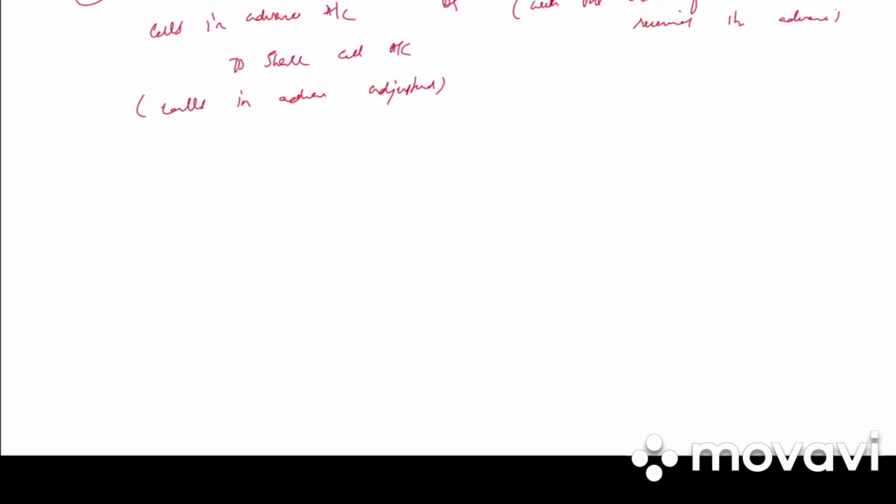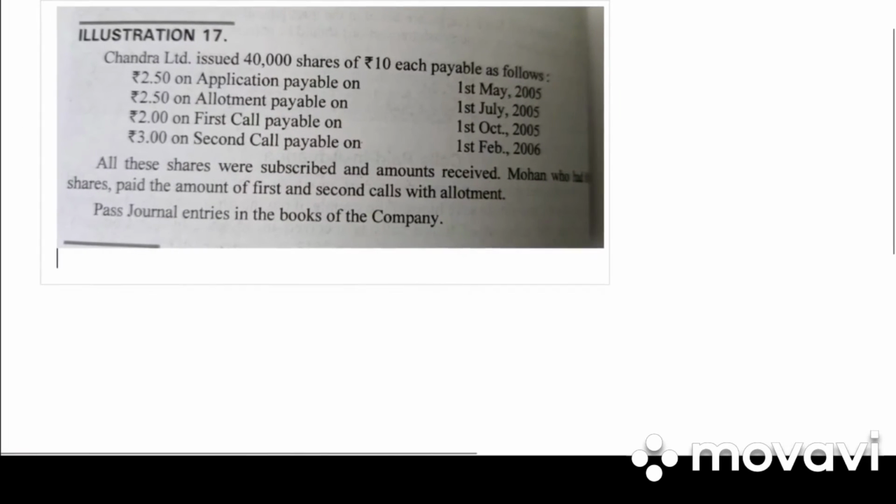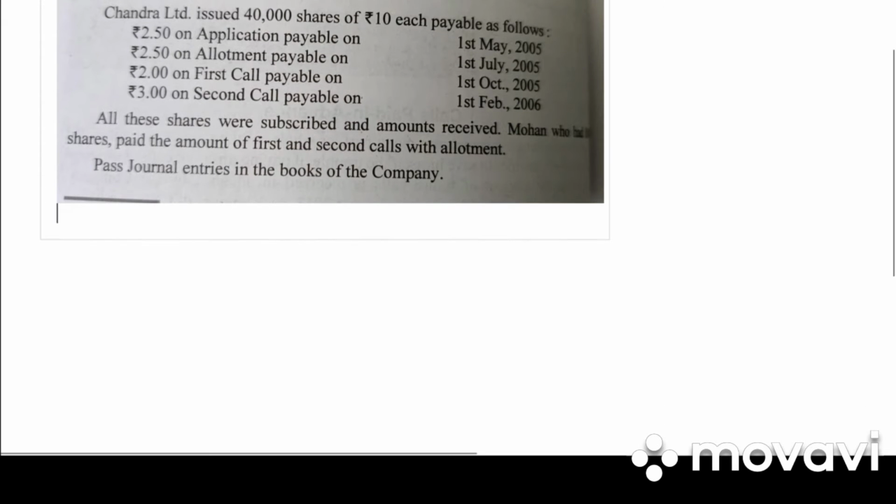So there is interest on calls in arrears and calls in advance, but it is not a part of our syllabus. So take down illustration 17. Chandra Limited issued 40,000 shares of 10 each, 2.5 on application, 2.5 on allotment, 2 on first call, 3 on second call. All the shares were subscribed and amount received.